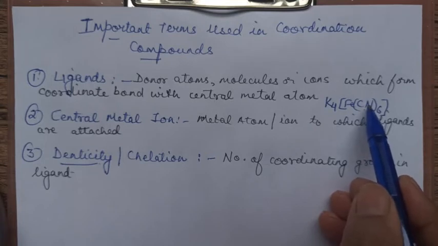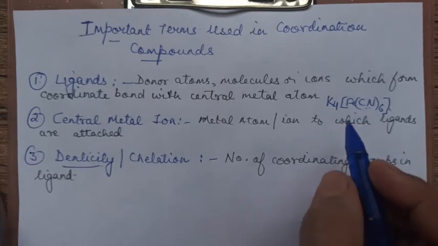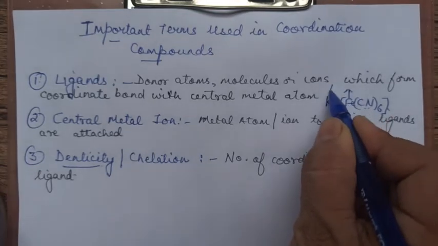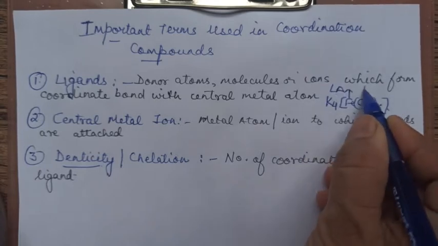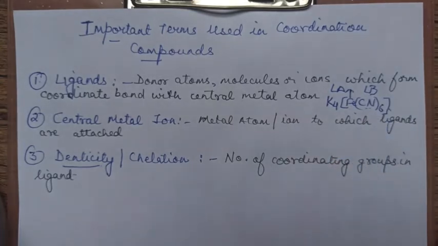This is giving its lone pair of electrons to Fe. So Fe is acting as, in a way, a Lewis acid, and this ligand is acting as a Lewis base. But whatever chapter we are dealing with, based on that we will call this a Lewis acid or base or ligand. Suppose I am talking about physical chemistry, then the base is an electron pair donor. That means a Lewis base is an electron pair donor. So in that case it is a Lewis base. A lone pair acceptor is an acid. That is a Lewis acid. Okay.